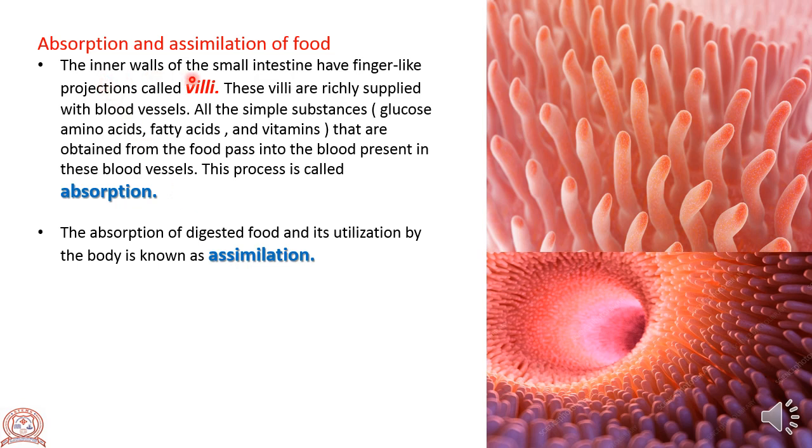Okay. The inner walls of the small intestine have finger-like projections called villi. These villi are richly supplied with blood vessels, that is capillaries. All these simple substances, which are the simple substances here? Glucose, amino acids, fatty acids and vitamins that are obtained from the food pass into the blood present in these blood vessels. This process is called absorption, and the absorption of digested food and its utilization by the body is known as assimilation.